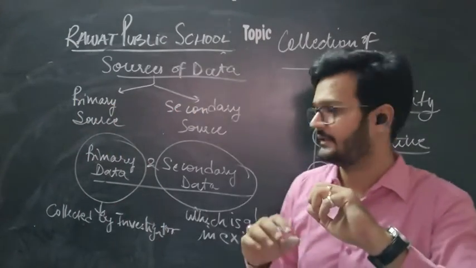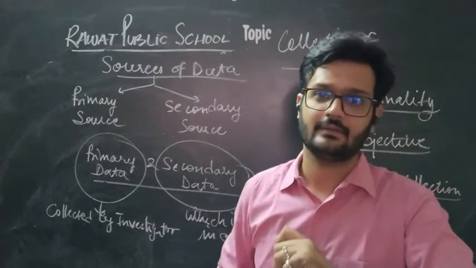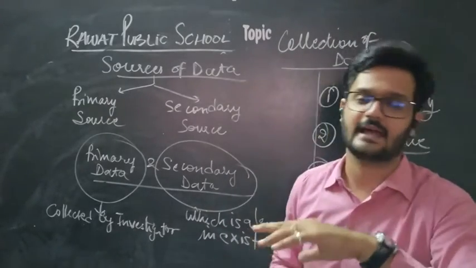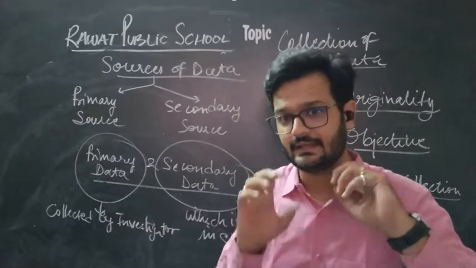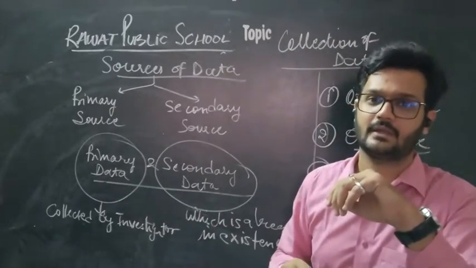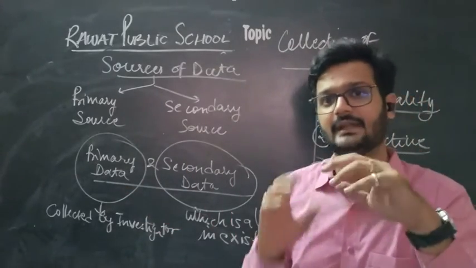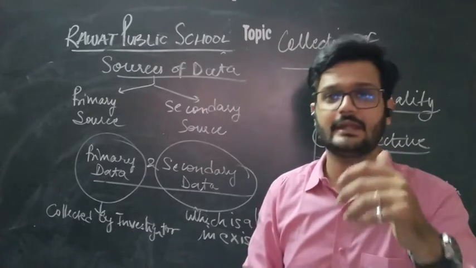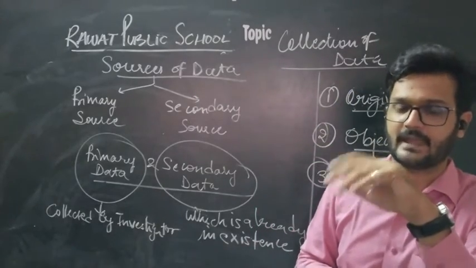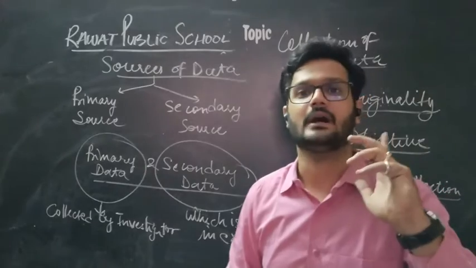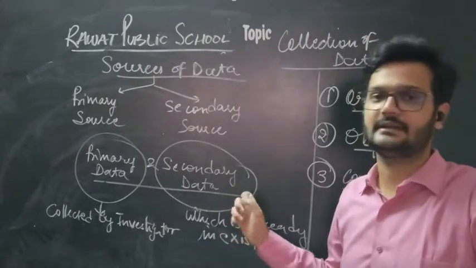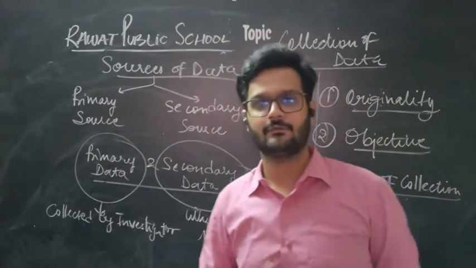To repeat, if the data is collected for the first time, it is primary data. But if the data is already in existence and you are just using it, then it is secondary data.